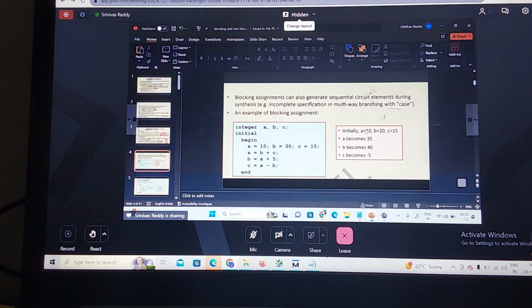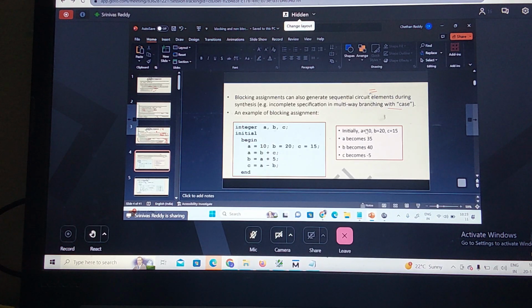For this blocking assignment example, you can see we have declared integers A, B, C, and initial begin. Here he is assigning A a value, B a value, and C is 15. Now the expressions I am writing: A is equal to B plus C, B is equal to A plus 5, C is equal to A minus B. How many initial blocks are there? Only one initial block. At what time does this start executing? At time t equal to 0.